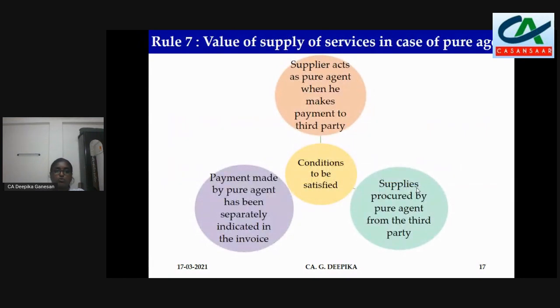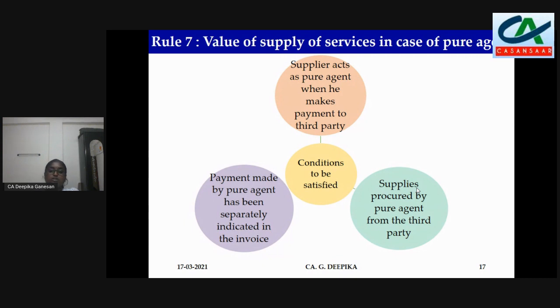Next, value of supply. This is rule 33. Value of supply of services in case of pure agent. So pure agent, he is acting as an agent on behalf of the recipient. So what the supplier does is he is an agent. So these are the conditions. He acts as an agent when he makes the payment to the third party. He makes the payment and that payment amount is indicated separately in the invoice, and they are procured. The supply is procured by the agent from the third party for his providing this service and not for his own use. So in this case, this rule will apply.